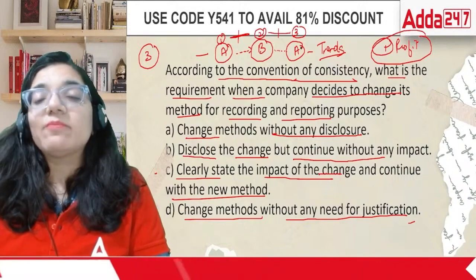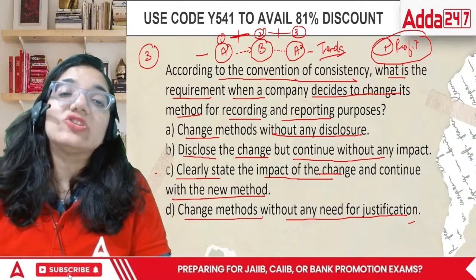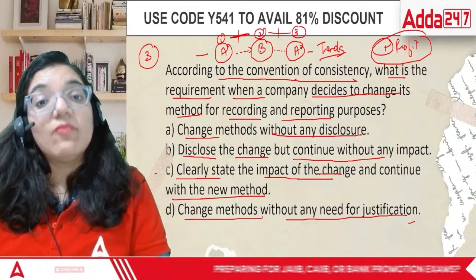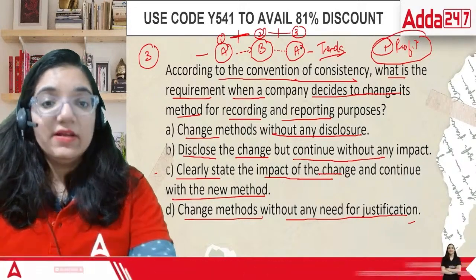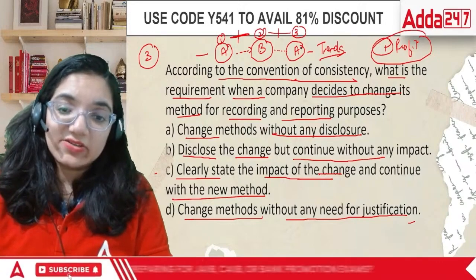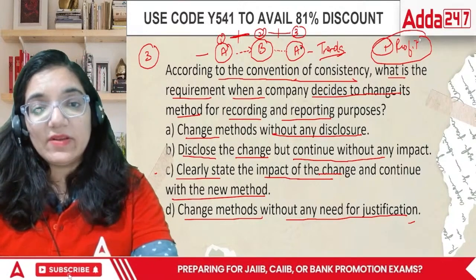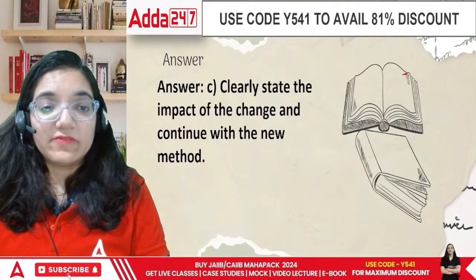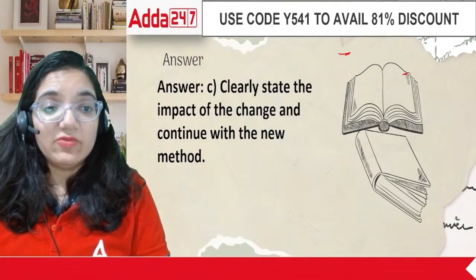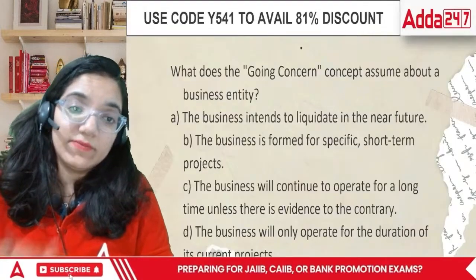You have to tell them the impact: because we are changing the methods, we can see more profits. So that's about the consistency concept, right? Done, everyone. Now comes the next point. That is, clearly state the impact of the change and continue with the new method.